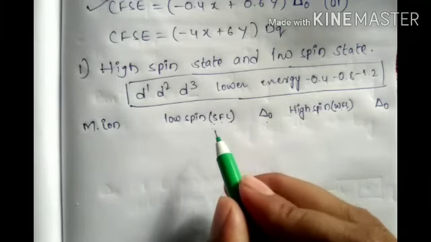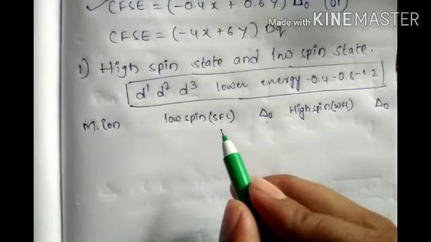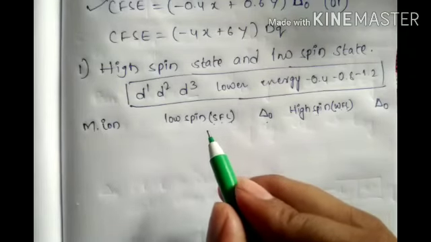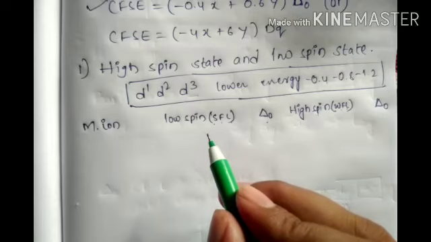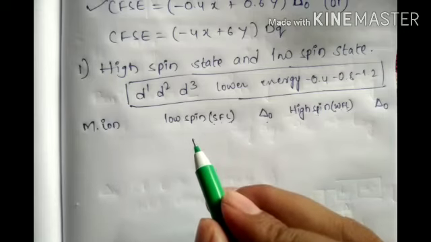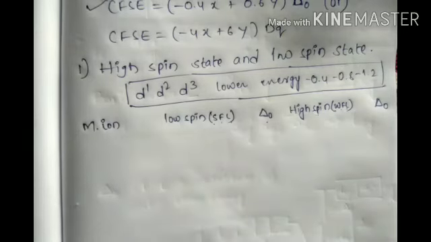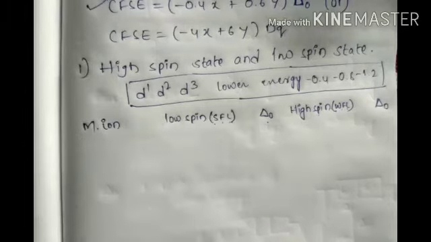Yesterday's class, VBT: how cyano is pushing inside, and why fluorine is not pushing inside. Cyano is a very strong ligand, that's why it pushes the electrons inside. But fluorine is a weak field ligand, so it didn't push. Okay?